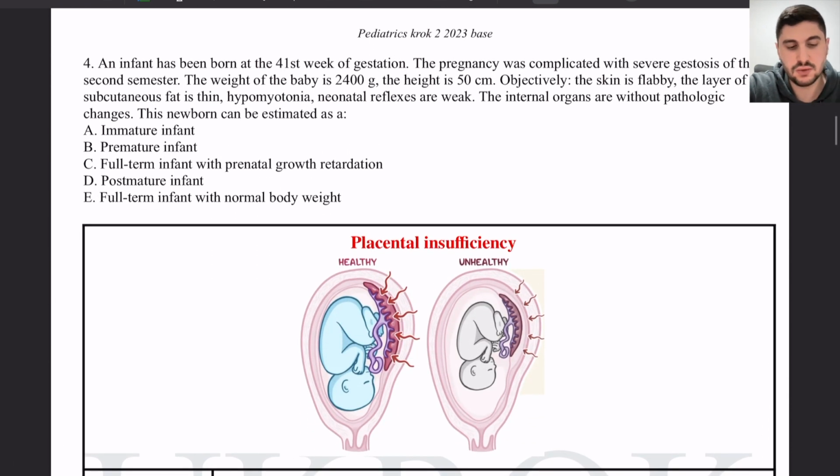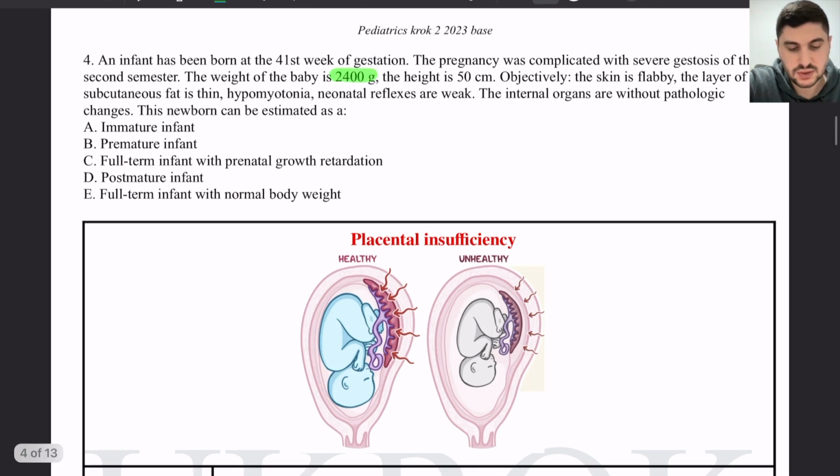Next, we have an infant who has been born at the 41st week of gestation. The pregnancy was complicated with a severe gestosis of the second trimester. The weight of the baby is 2,400 grams and the height is 50. The rest of the question speaks about other baby conditions. The newborn can be estimated as, so here we have a newborn which has 2,400 grams.